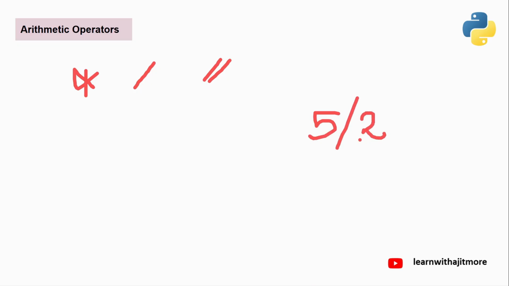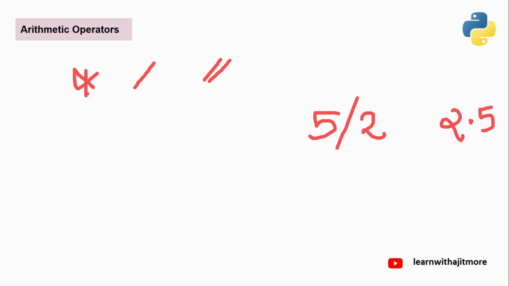Because in some languages we have like that, like in Java, those who know little bit of Java, there 5 divided by 2 is only 2. It gives the integer answer because numerator is the integer, denominator is the integer, the answer is integer. Here it's not like that. Let the numerator and denominator be integer. Single slash will always give floating answer. Get it? So you're going to get 2.5. Isn't it? 5 divided by 2 is 2.5 you'll get.